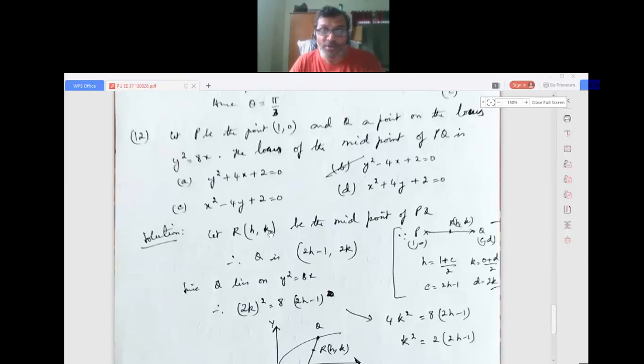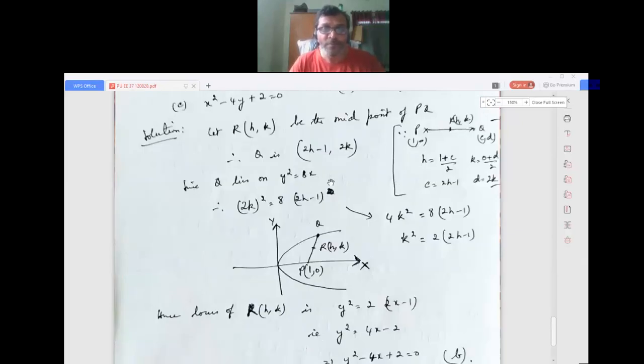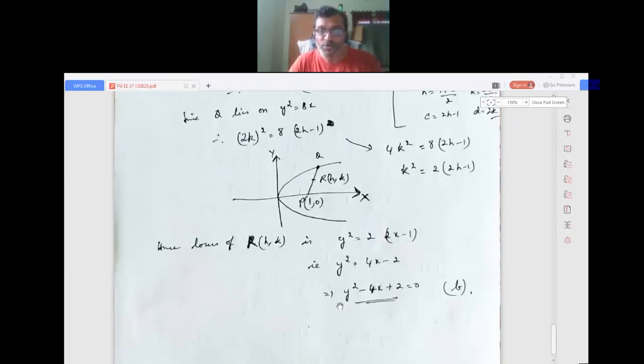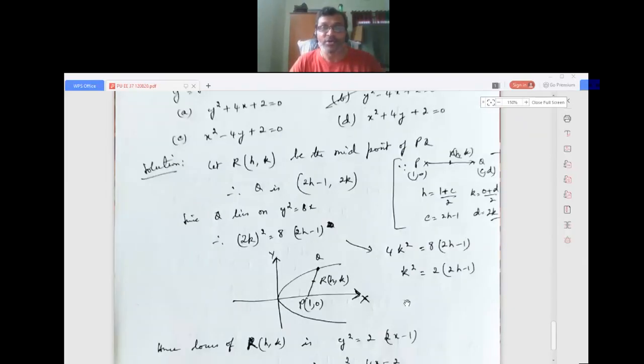Once again, let R (h, k) be the midpoint of PQ. I take Q as (c, d) and find c and d from the midpoint (h, k). Q lies on y squared equals 8x, so it satisfies the equation. Substitute the y value and x value and we get the equation. So the locus is: replace h by x and k by y. So y squared equals 4x minus 2, that is y squared minus 4x plus 2 equals 0. That is the second option.